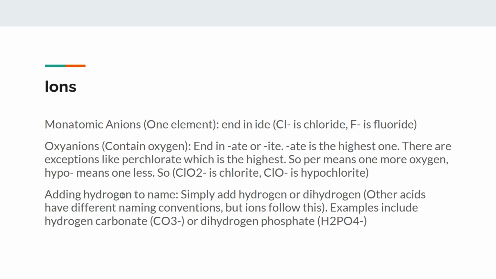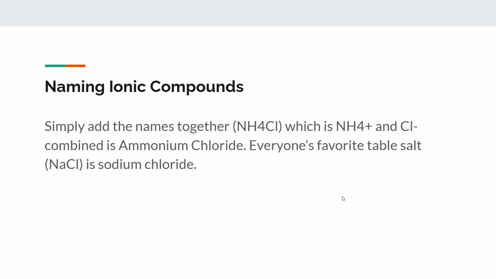To add hydrogen to the name, simply add hydrogen or dihydrogen. Other acids have different naming conventions, but ions follow this. Examples include hydrogen carbonate, which I forgot to put the H before, but there should be an H right there, or dihydrogen phosphate. There's dihydrogen arsenate, and stuff like that as well. But if they're ionic acids, then you name it like this. Other acids have different naming rules, which we'll get to later in this video.